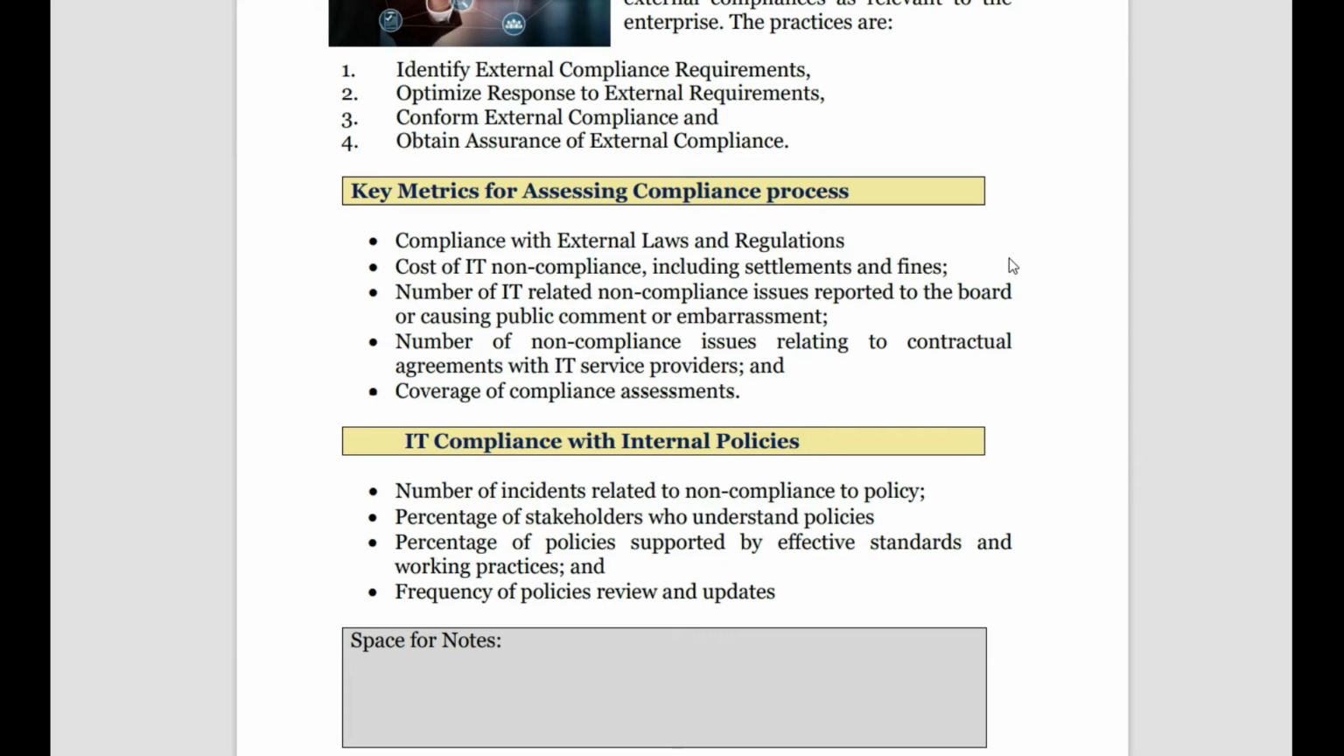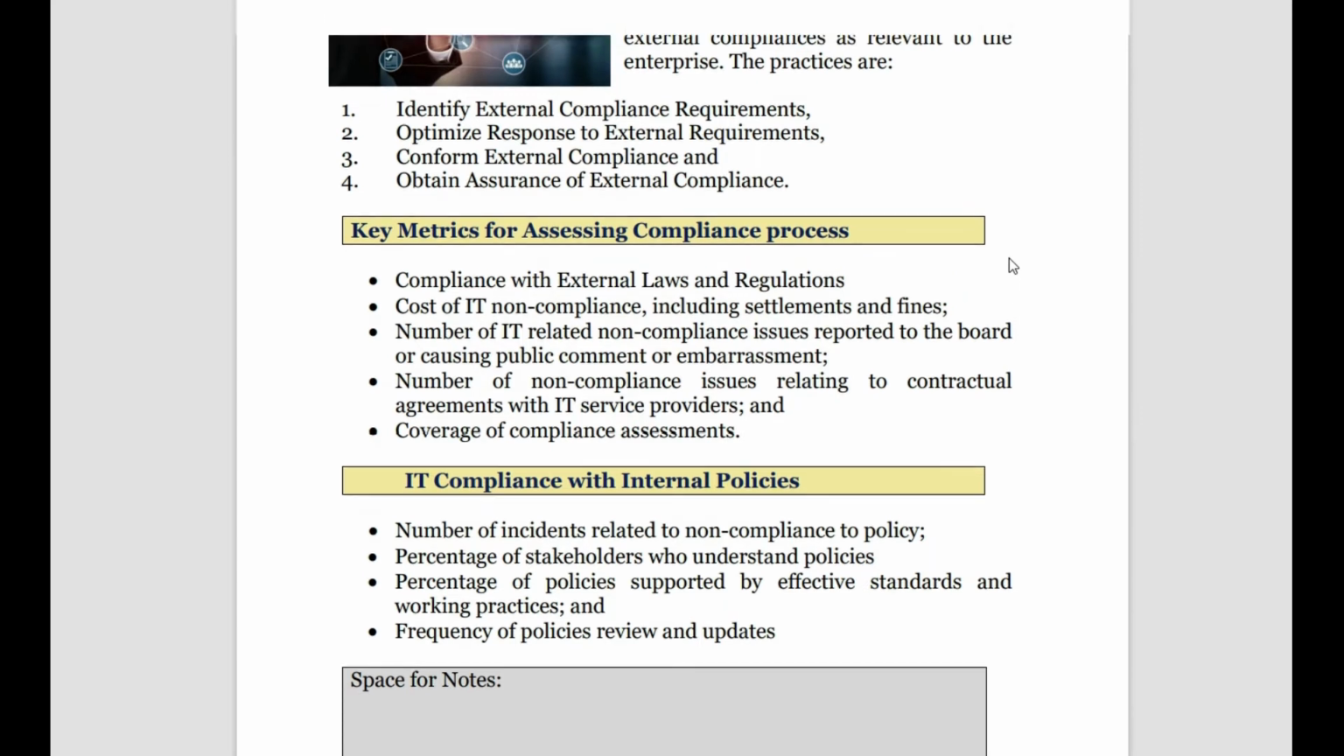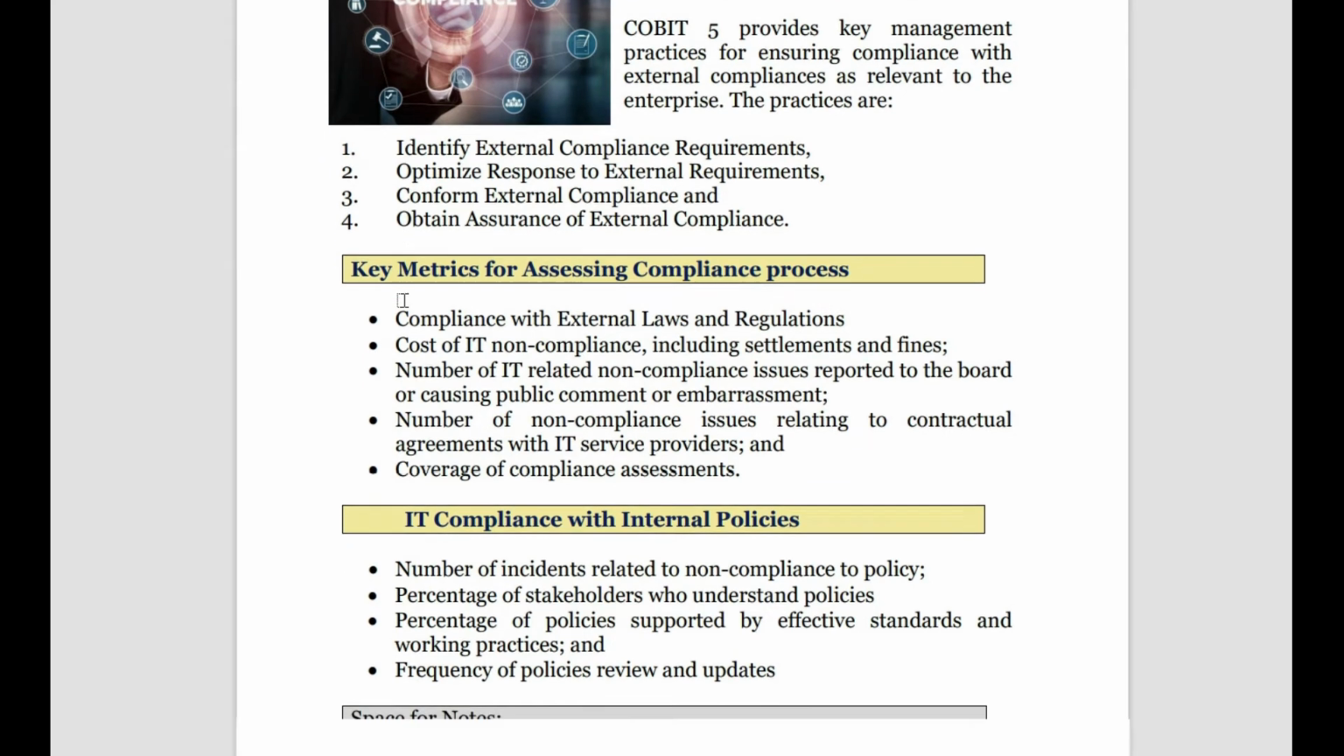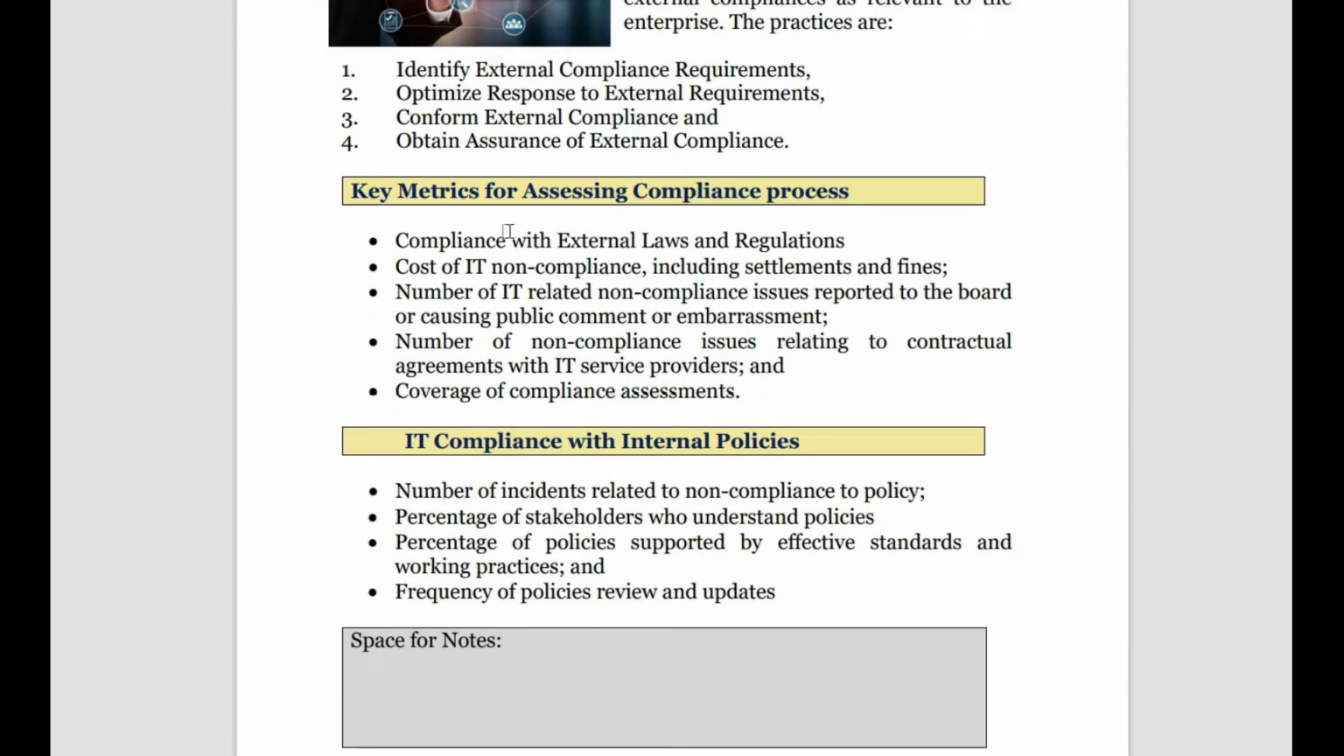Okay, so to do the compliance, the key management requires these four. The management requires these, but after the compliance is done, to know whether it is done or not, how to measure it. First thing, if we see the external thing there, the compliance with external laws, then cost of IT compliance including settlements has come down. Then number of IT related non-compliance issues reported to the board or causing public embarrassment. So if they are high, you can say the compliance is not done. If they are low, we can say compliance is done properly. Then number of non-compliance issues related to contractual agreements with the IT service providers and coverage of compliance assessment. So these 5 factors are for assessing the compliance process.